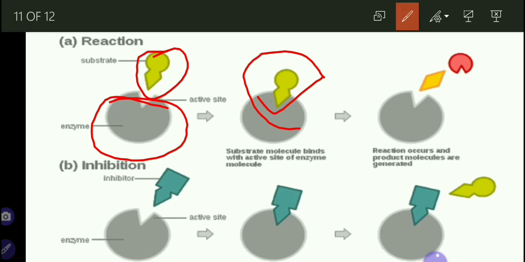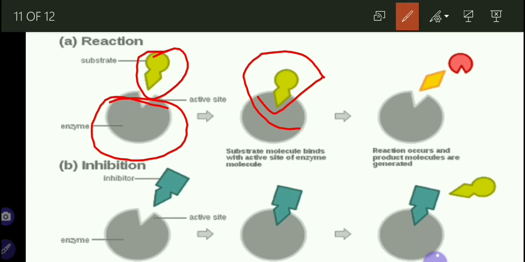Somehow, if we destroy or block this active site, then this complex will not form, and if this complex is not formed, then we can easily get cured, right?